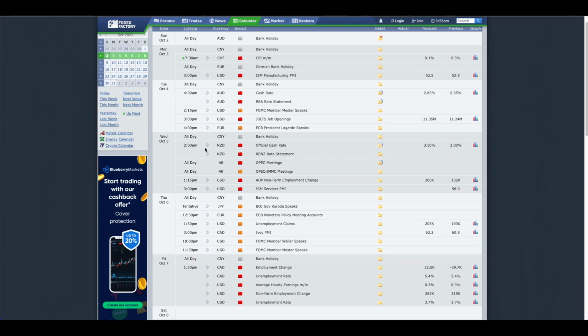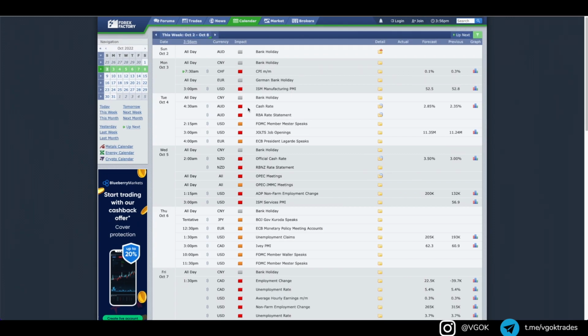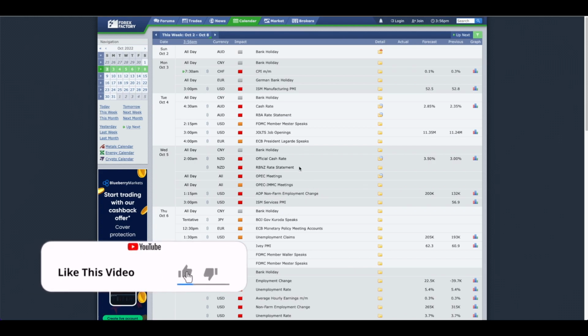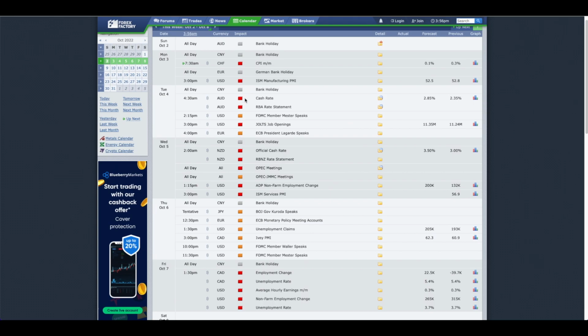And then obviously NZD on Wednesday, if you trade that, we've got the interest rates coming out for the New Zealand dollar. It is at 2 AM UK time, so beware of that. And obviously the Aussie dollar cash rate on Tuesday as well. Then we've got a couple of other news events for the US dollar dotted around, so we'll see what effect those have on the markets. It's a pretty big news week, but there's going to be a lot of volatility on Friday for the NFP move around this time here.